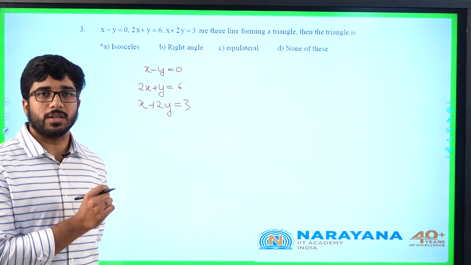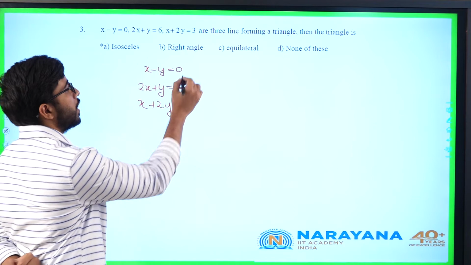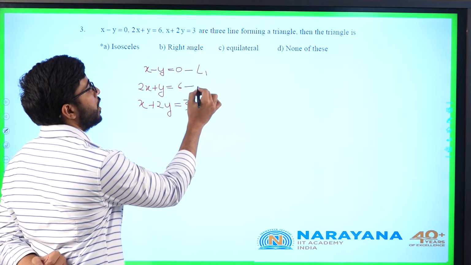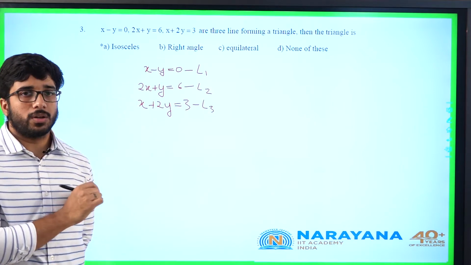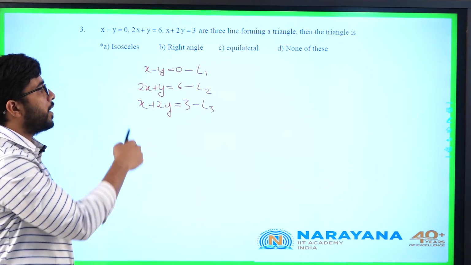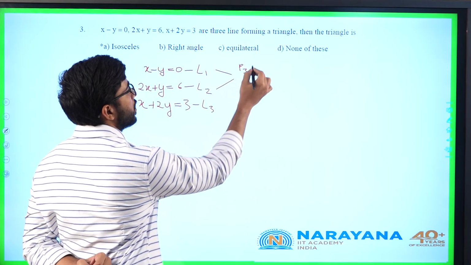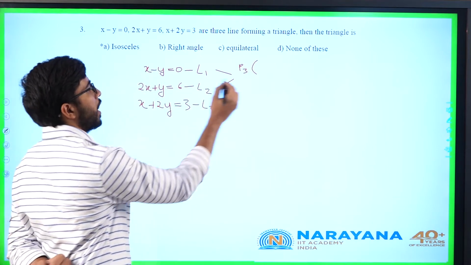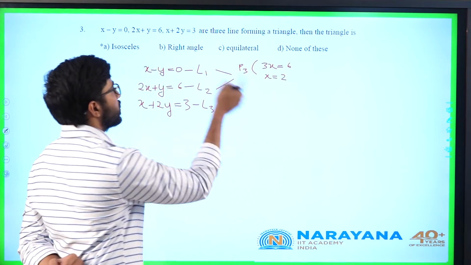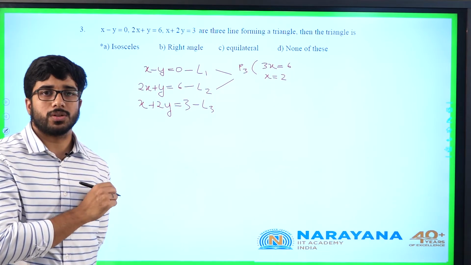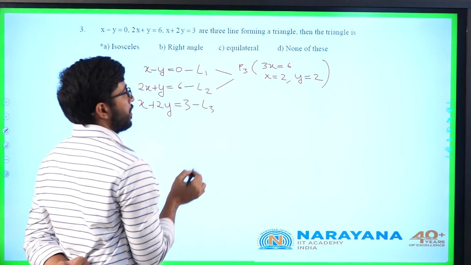Every point of intersection is nothing but a point which lies on 2 sides. So, I will take these as L1, L2 and L3. What is the point of intersection of L1 and L2? If you add them, you will get 3x. Say that is point 3. If you add it, you will get 3x equals 6, means x equals 2. You substitute x equal to 2 in x minus y equal to 0, y will also be 2. This is point 3.